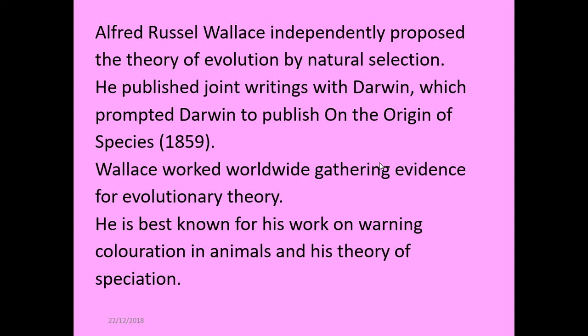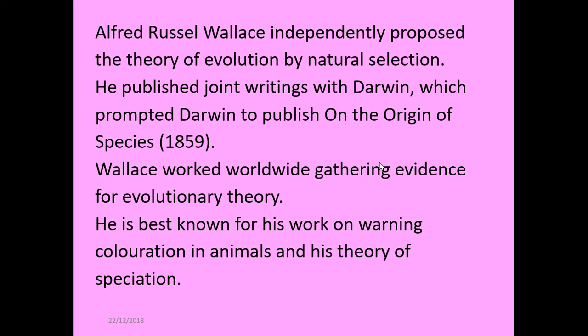He was doing some separate work to Darwin, looking at natural selection, and he felt that he had also got enough evidence to prove those ideas of natural selection using the idea of mutations, sometimes bringing about good features that are then passed on to offspring. He then worked together with Darwin, and then following that, Darwin published Origin of the Species.